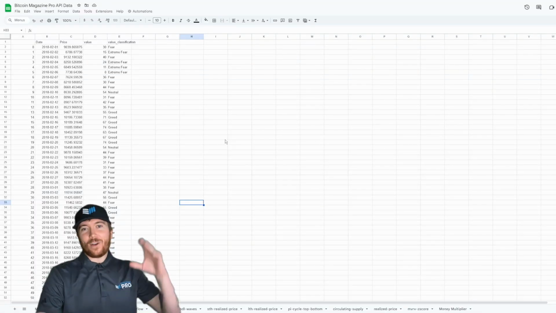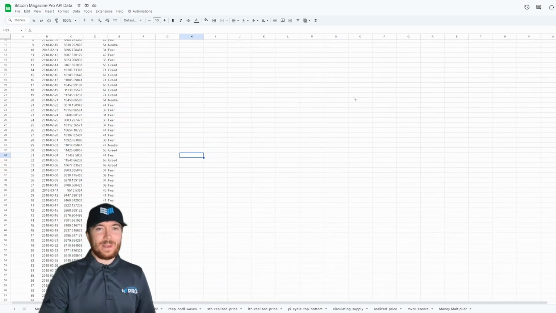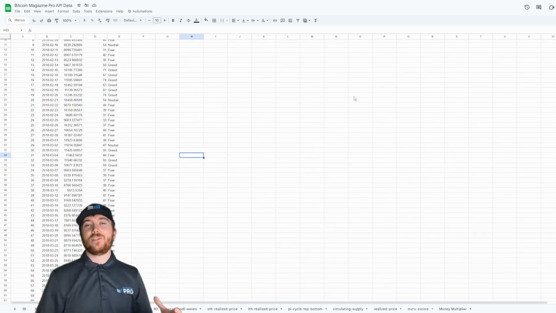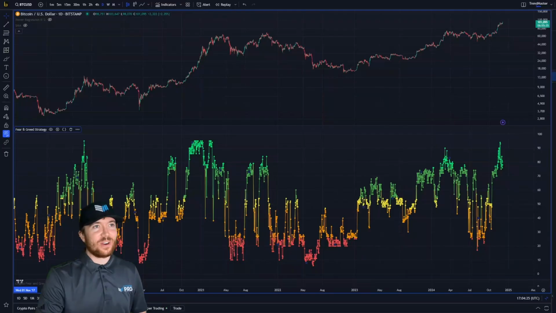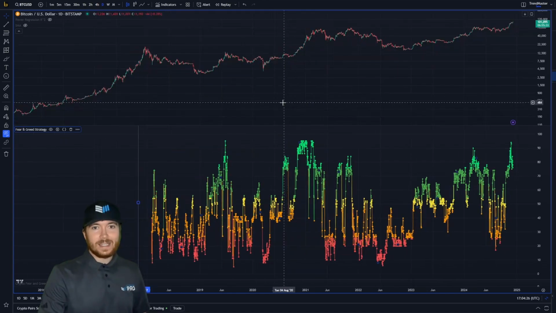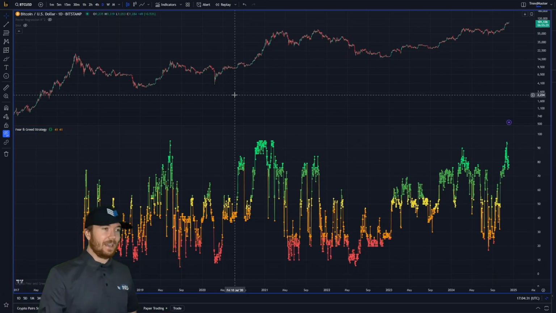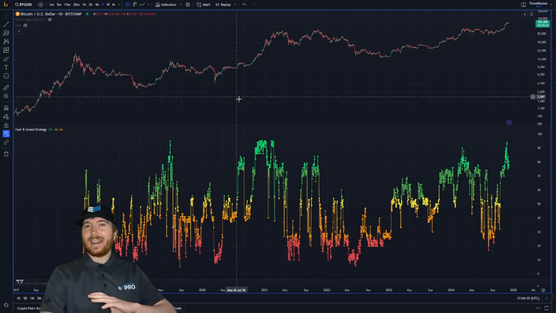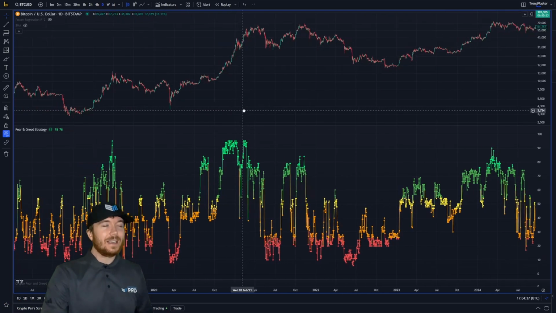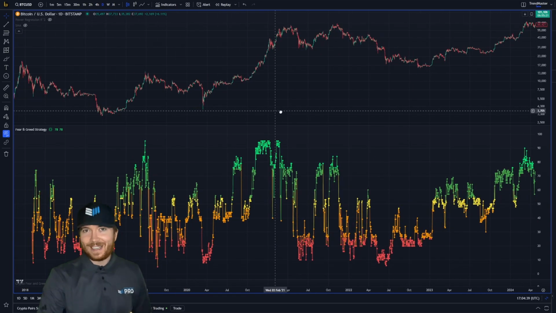What I had to do was take all of this raw data from our API, put it into PineScript, and then once I've done all that, we just go over to TradingView over here. And as we can see, this is the Bitcoin Fear and Greed Index overlaid onto price action. So pretty much what you're able to get for free on the site. But this way, I can actually manipulate the data a little bit more and turn it into a little bit of a strategy potentially to see how it works.